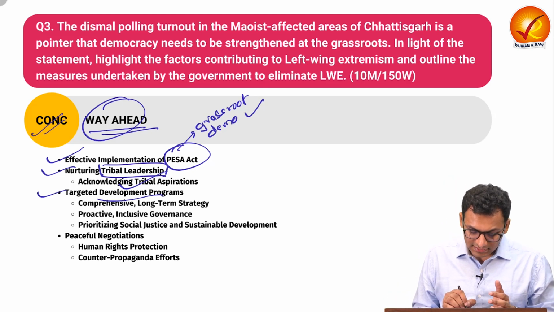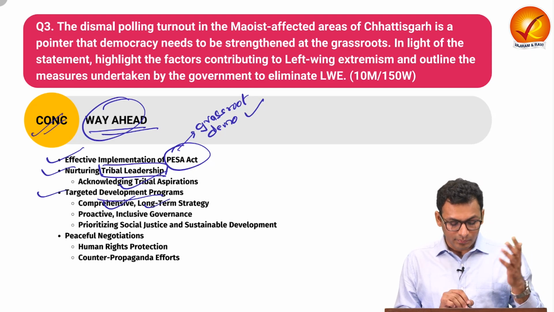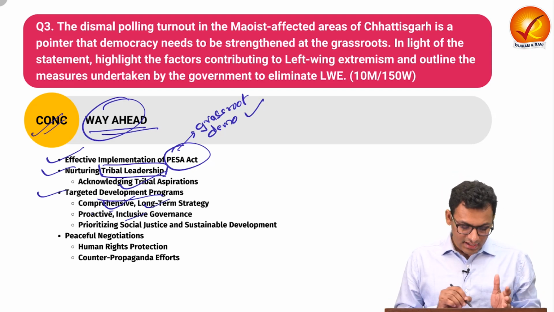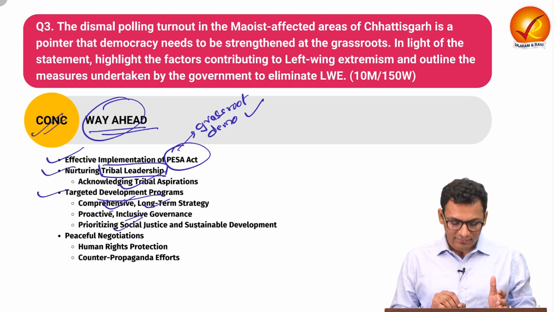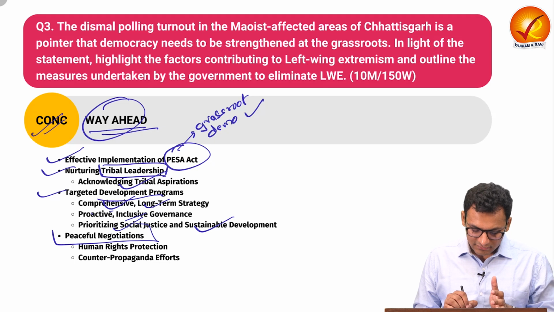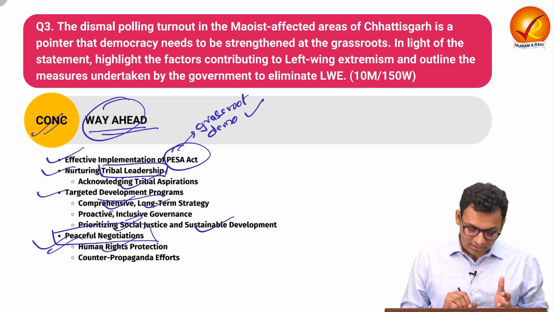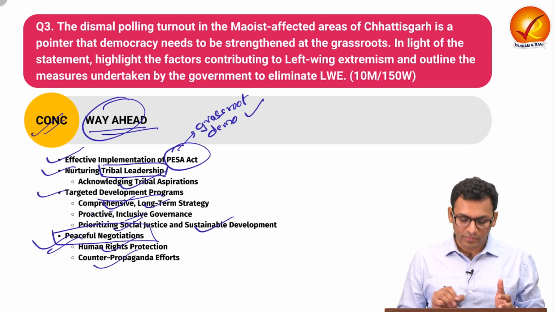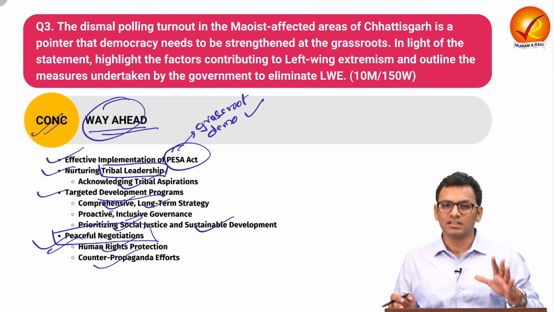We can talk about targeted development programs. We can talk about how there is a need for comprehensive, long-term, proactive and inclusive governance, and we need to ensure that the social justice aspect is prioritized for sustainable development. And lastly, we can talk about how there is a need for peaceful negotiation to ensure that human rights are protected and counter-propaganda efforts are also in place. So this is something you can add as a conclusion for question number 3.